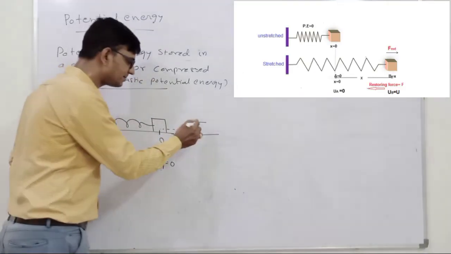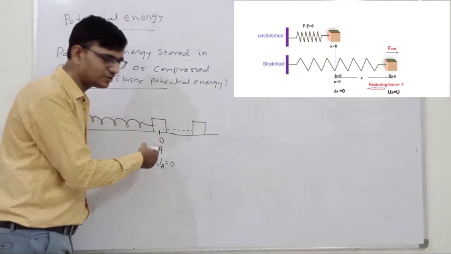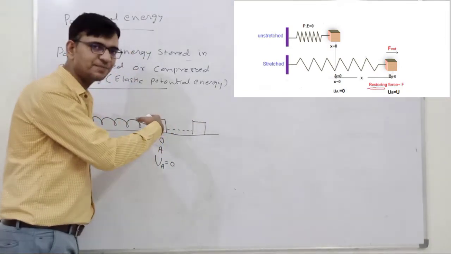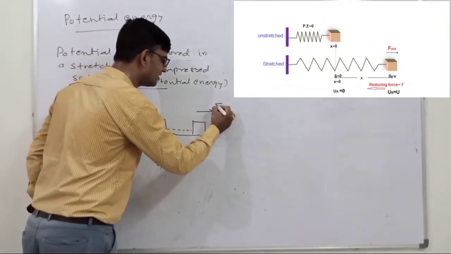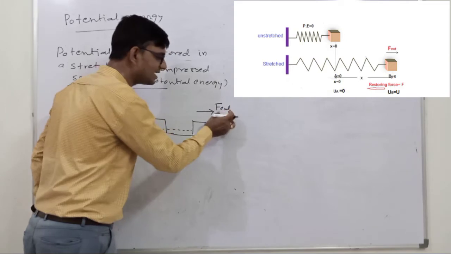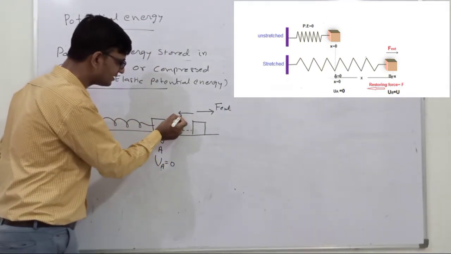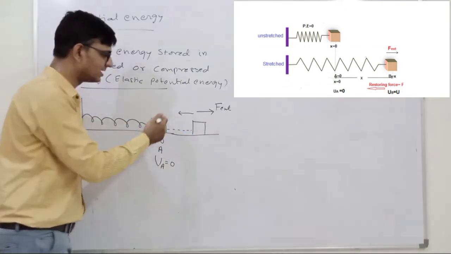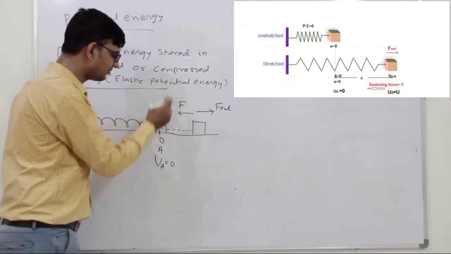If we stretch that spring, then there will be a restoring force. So the external agency is applying the force in that direction. So this is the direction of the force applied by the external agency, and the direction of the restoring force is opposite to the displacement. So this is the direction of the restoring force for the spring.